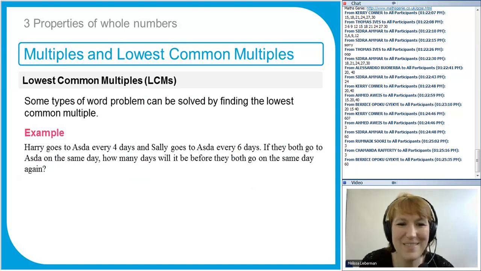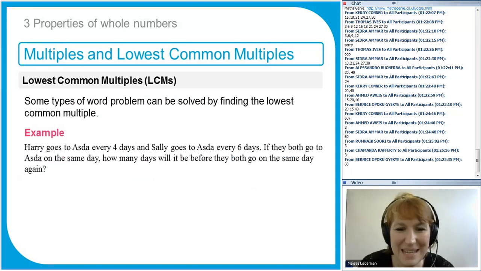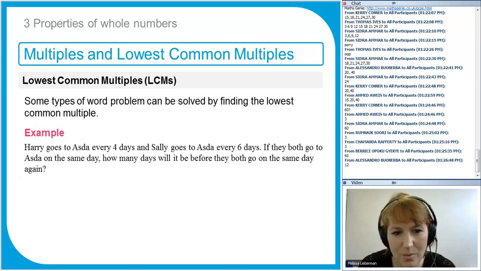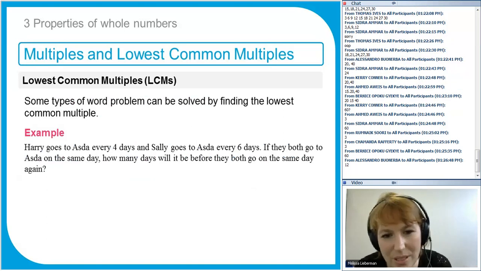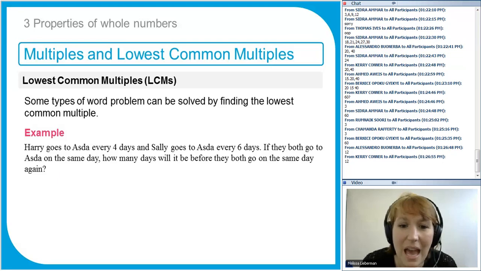Harry goes to Asda every 4 days. Sounds like when Harry met Sally. And Sally goes to Asda every 6 days. If they both go to Asda on the same day, so today they go shopping in Asda, and then the next time Harry will go is in 4 days. The next time Sally will go is in 6 days, but they'll miss each other. How many days will it be before they both go on the same day again?